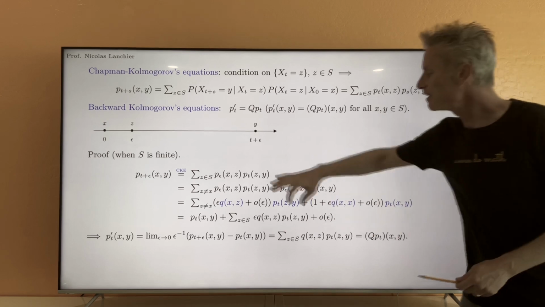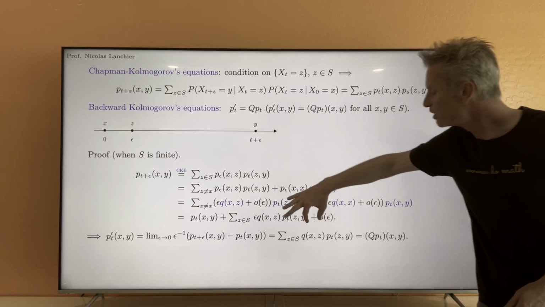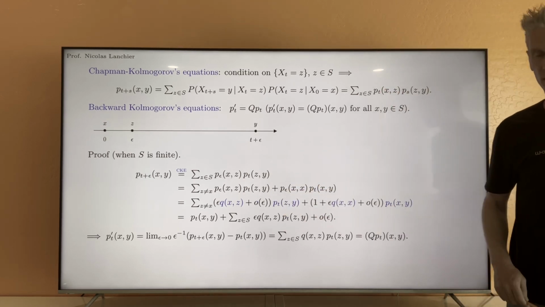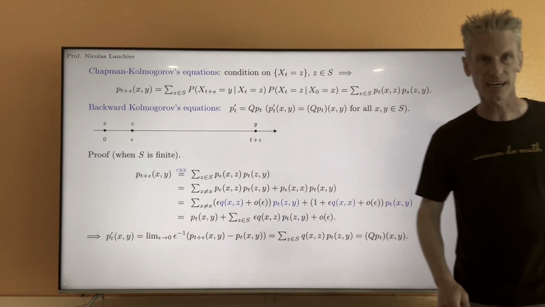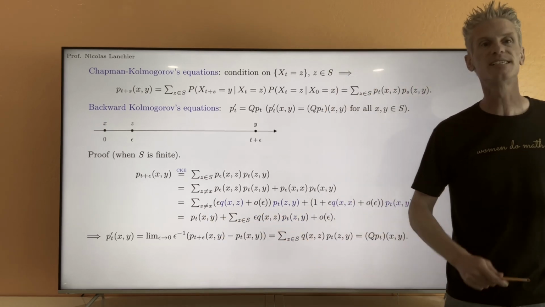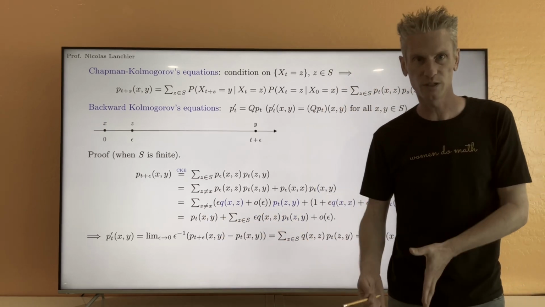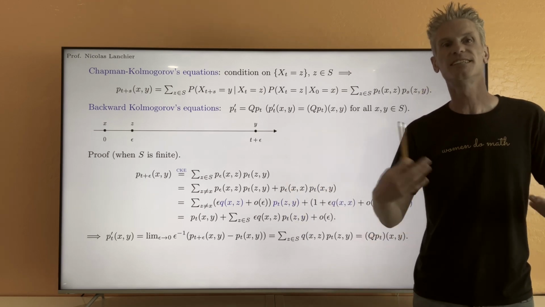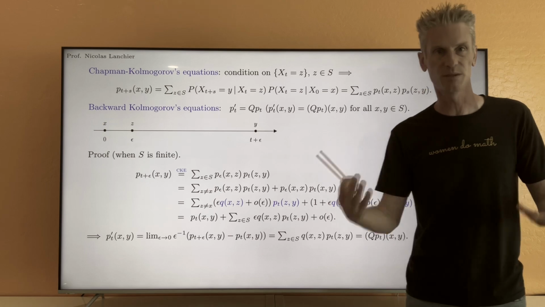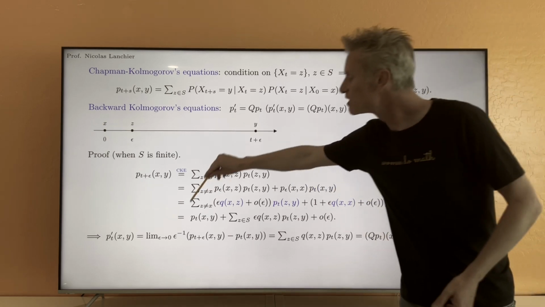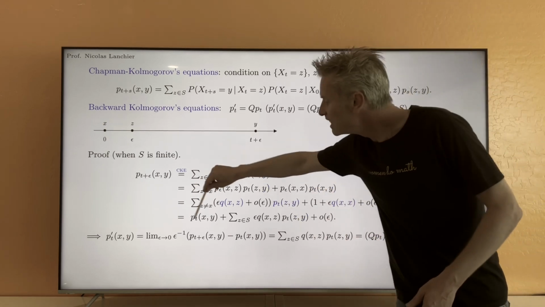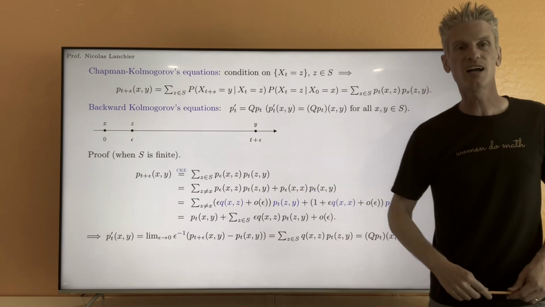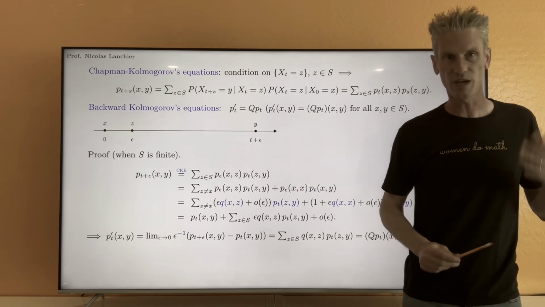And then at the next step I put the little o of epsilon outside the sum. I can do that if the sum is finite. Little o of epsilon means something small compared to epsilon. If I have a finite number of those things and I add them up, that's still small compared to epsilon when epsilon is small. But if the sum is infinite, an infinite sum of little o of epsilon might not be small compared to epsilon.